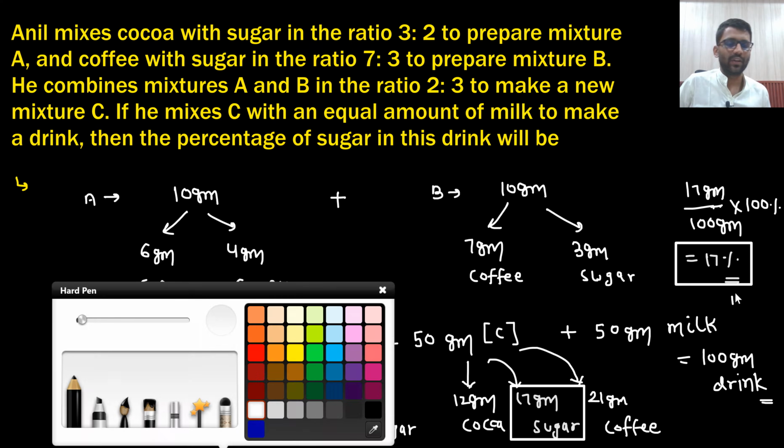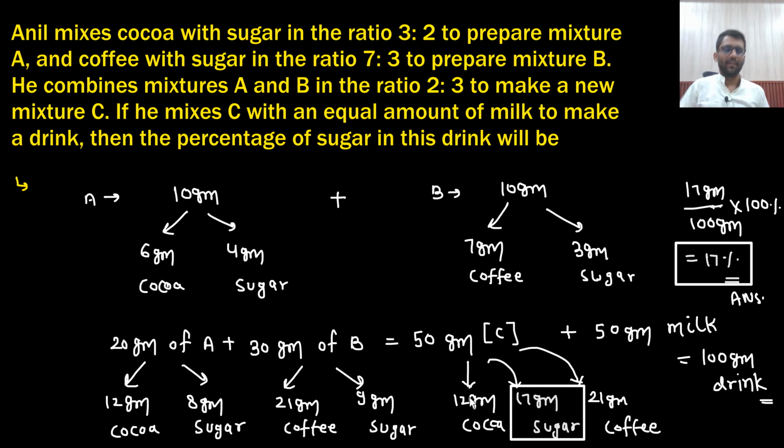So did you understand how we approached this problem? Whatever they have told that we need to do, I assume 10 gram initially. So 10 gram of A has 6 gram of cocoa and 4 gram of sugar, and 10 gram of B has 7 gram of coffee and 3 gram of sugar. Now they are saying they are mixing in the ratio of 2:3. That means 20 gram of A and 30 gram of B he would take. In 20 gram of A, there will be 12 gram of cocoa and 8 gram of sugar. And in 30 gram of B, there will be 21 gram of coffee and 9 gram of sugar.